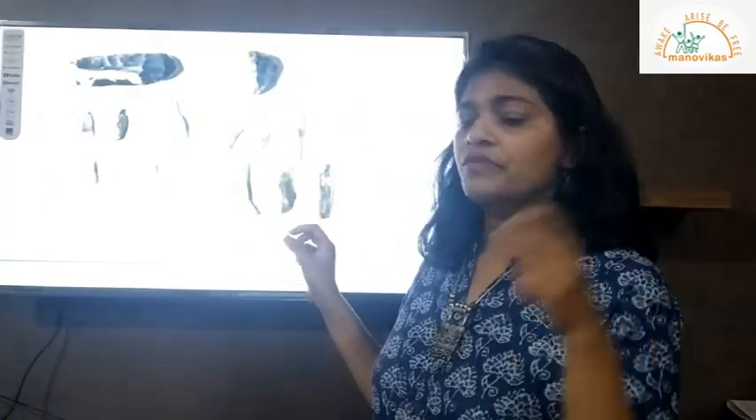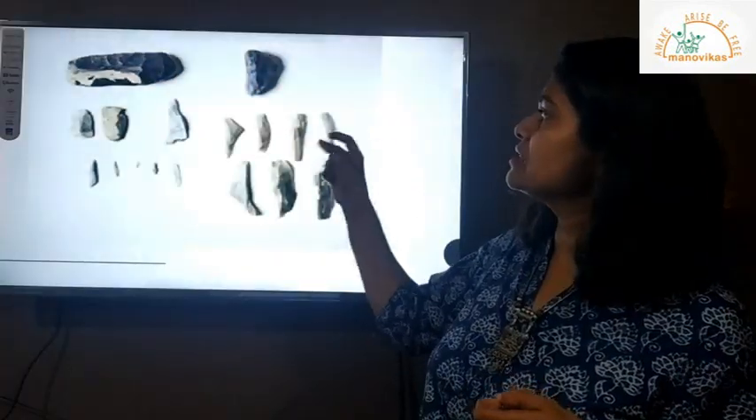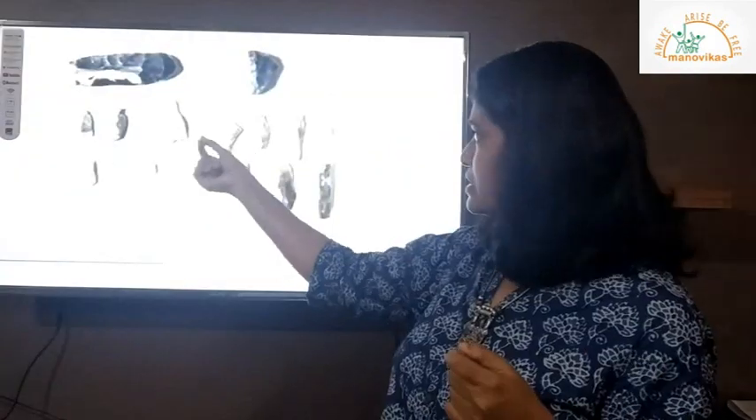Now if you look here, you can see some of the tools which were smaller and sharper. Basically these are made of chips of stones. So this is all about the Paleolithic and Mesolithic age, that is the Old Stone Age and the Middle Stone Age.